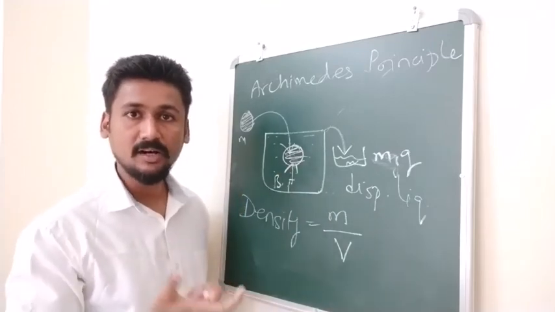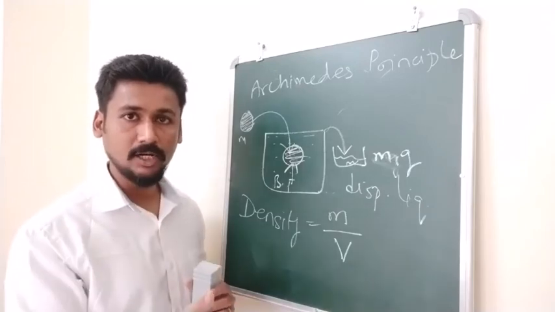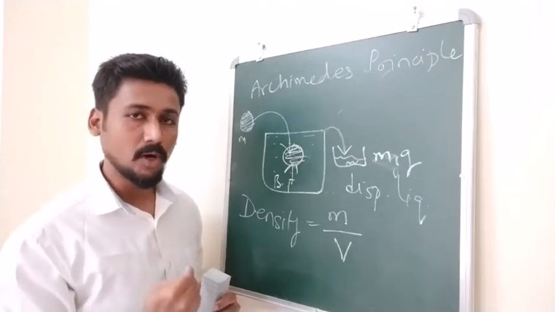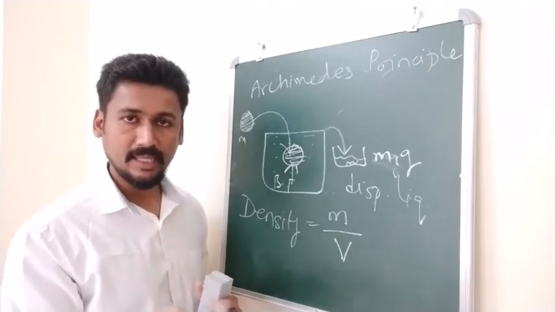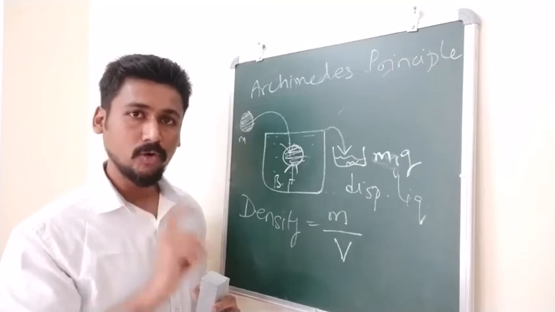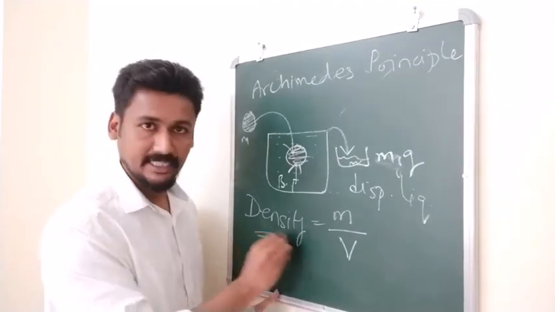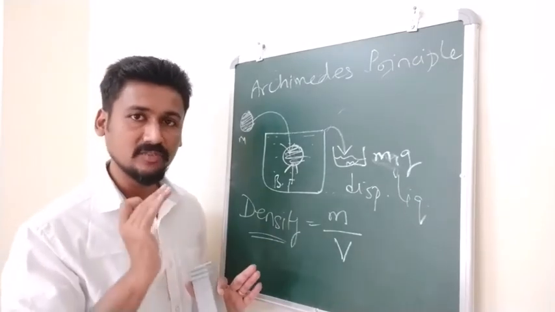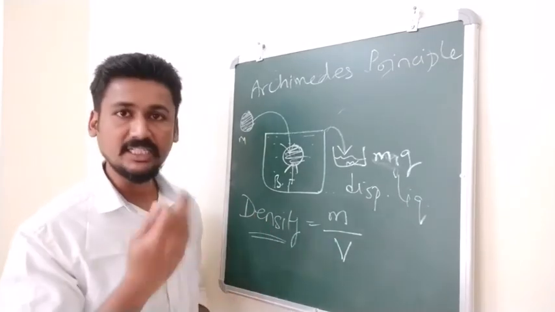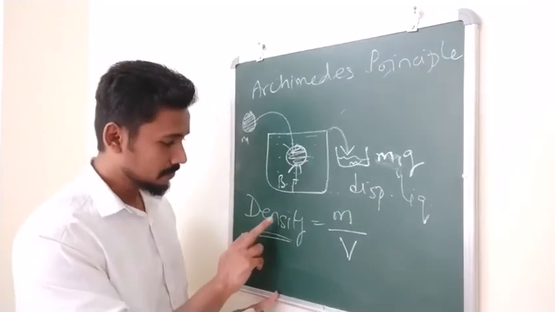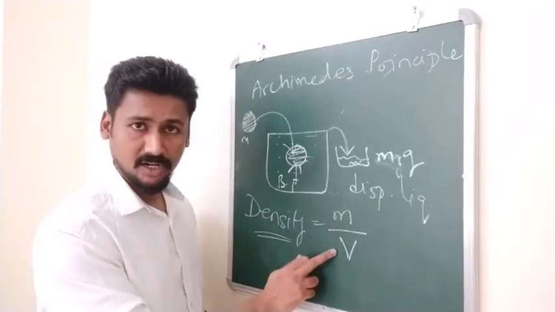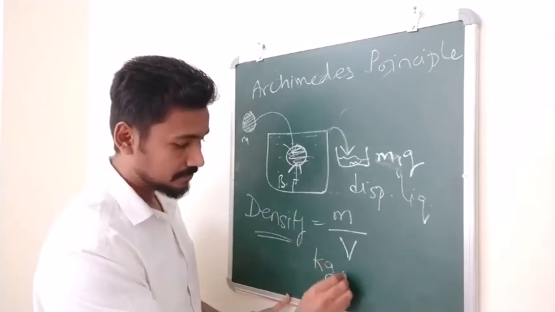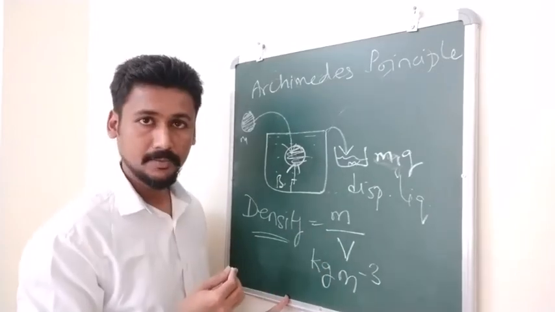So for example, if you take a wooden log and throw it in water, the wood will float on water. Why? The density of wood is smaller than the density of water. Correct? So whether an object will float or sink will depend on its density. So more or less they are the same concept, correct? Buoyant force will arise because of the density of the material, but this is much easier to understand. Okay, so once again, density is mass per unit volume, and what will be the SI unit of density? The SI unit of density will be kg per meter cube.